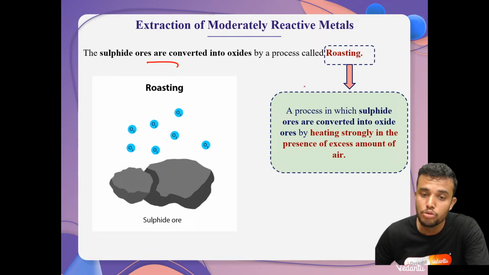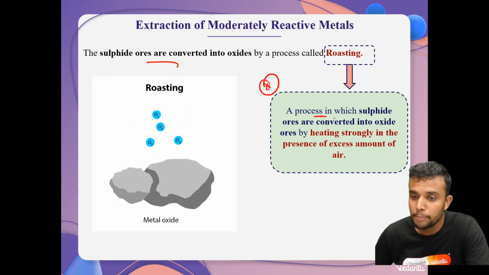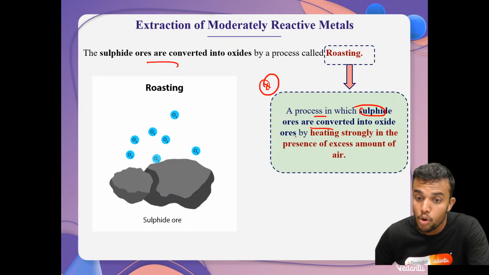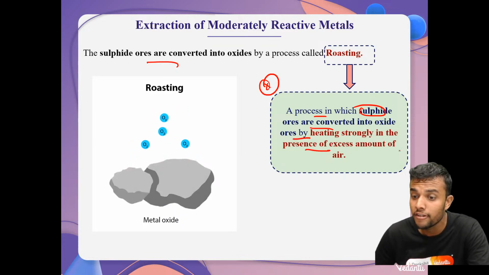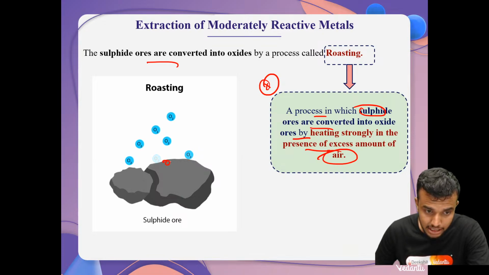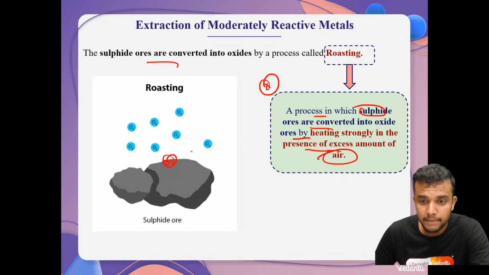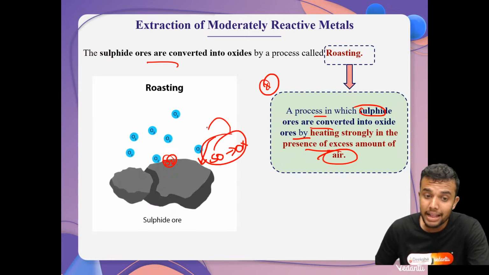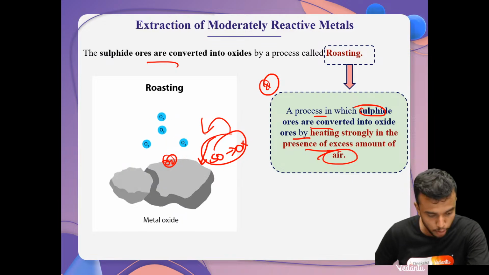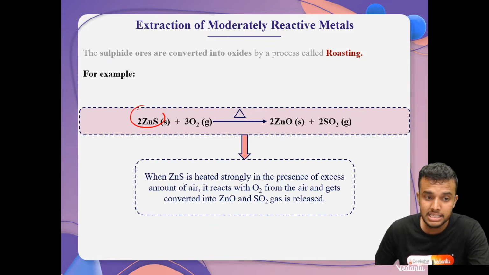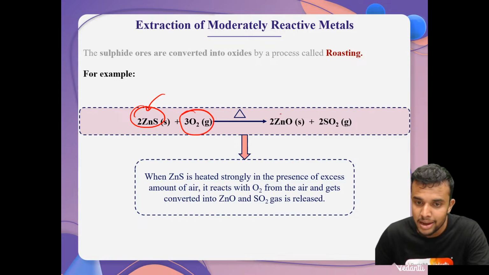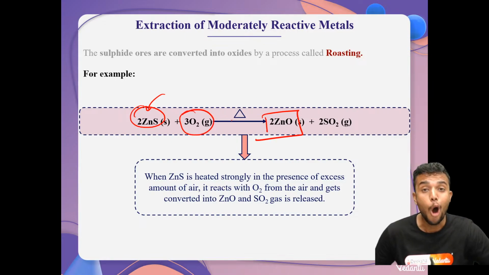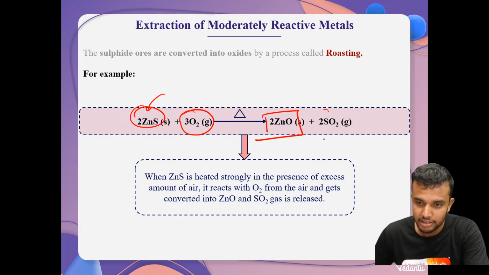What is roasting, my dear students? Very important question. Roasting is a process in which sulfide ores are converted into oxide ores by heating strongly in the presence of excess amount of air. This method is called roasting. I hope it's clear. For example, zinc sulfide is heated strongly in excess oxygen. Then we obtain zinc oxide, the oxide ore of zinc, and sulfur dioxide is released.